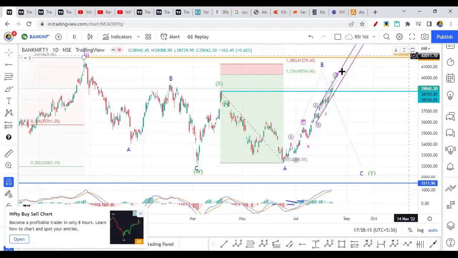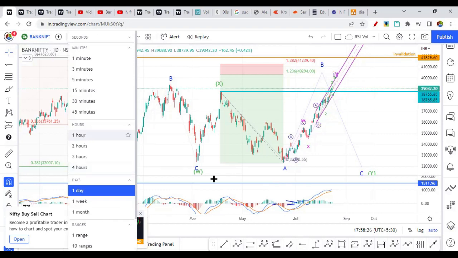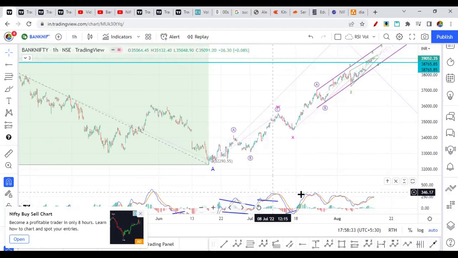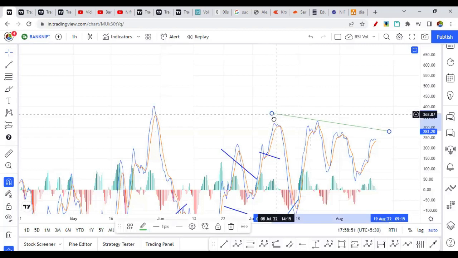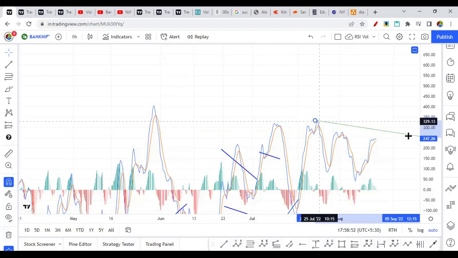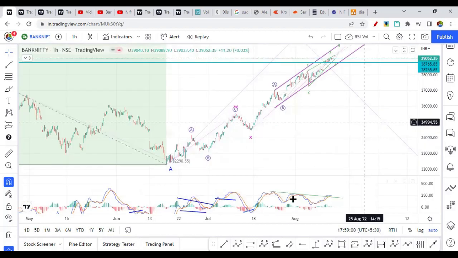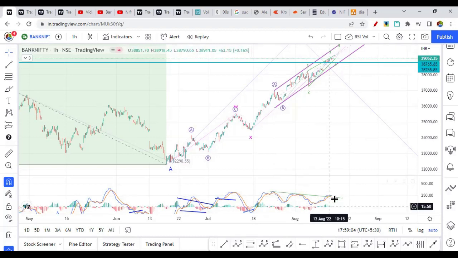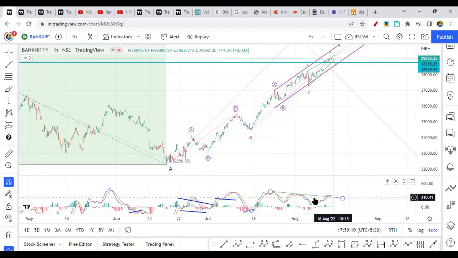Okay, for the next session, let's discuss this portion from the lows of this particular point. So let me go to the 1 hour chart. When you see here, there is a clear divergence between these 3 points. Let me zoom in, then you will have a better picture. Actually, this is the biggest point, and there are 1-2 negative points from here onwards. Between these points there is a divergence. So this is not a divergence yet. If it breaks this high on MACD, then there is no negative divergence.